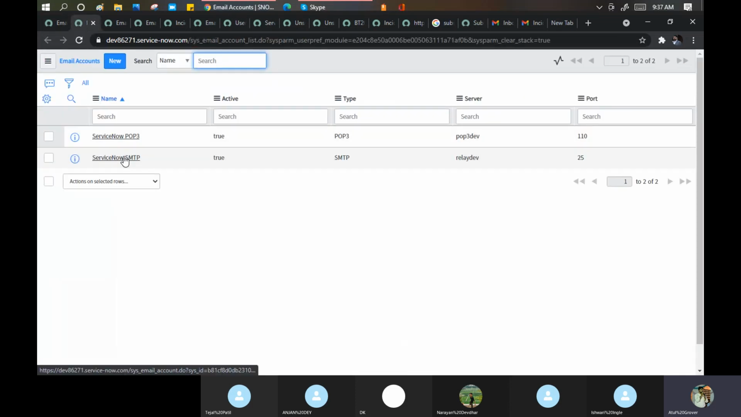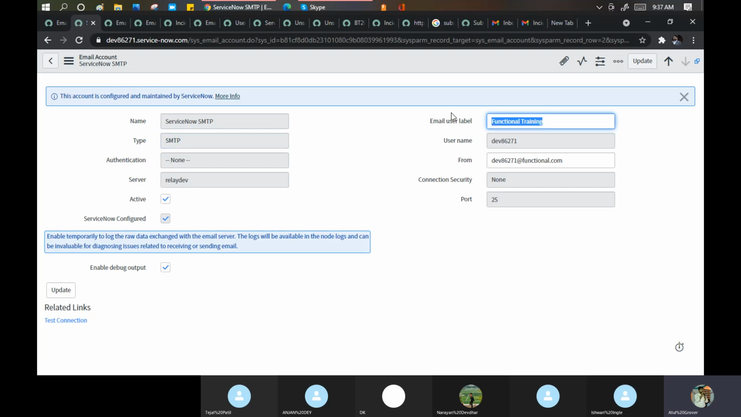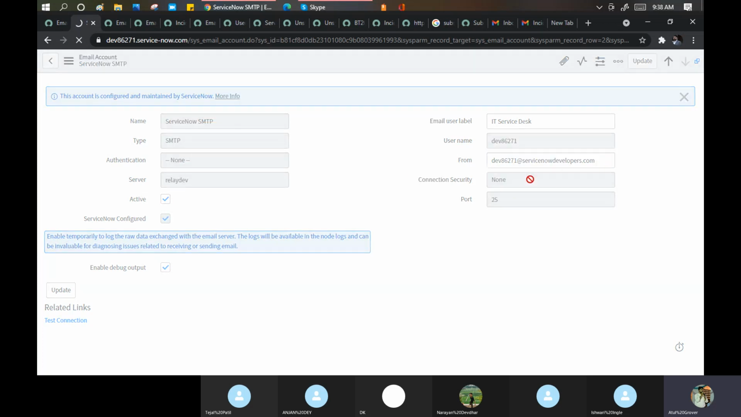Okay. Let me change this SMTP to IT service desk and let me put this as a now developers.com. Just one doubt I have. Not sure that it is a true or not because I changed it. Maybe ServiceNow configured something in the background on this particular value.